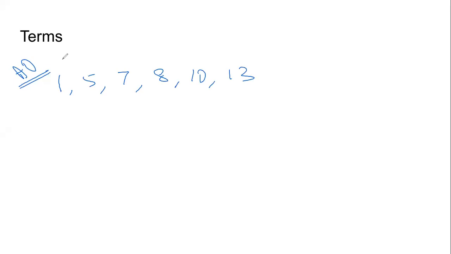Now, this is a sequence. This arrangement of numbers is called a sequence. Now, in any sequence, each of the numbers 1, 5, 7, 8, 10, 13, together they make a sequence. Each of these numbers is called a term. So the numbers that make a sequence are called terms.